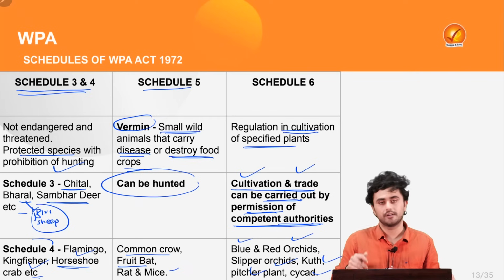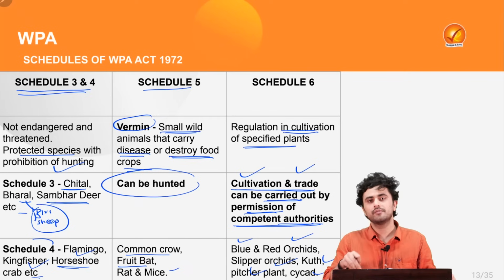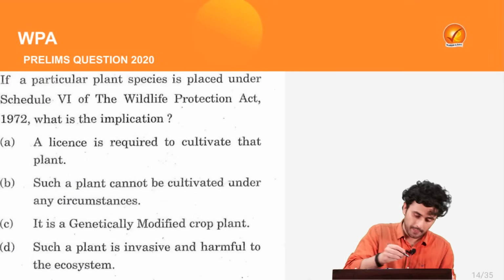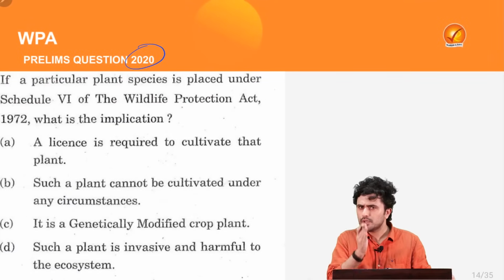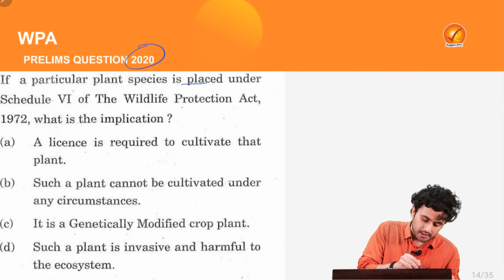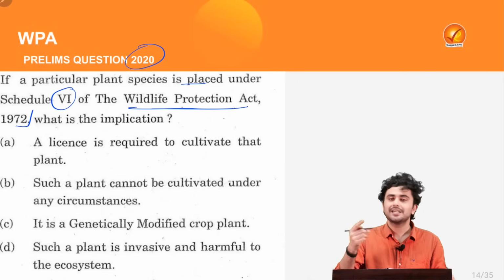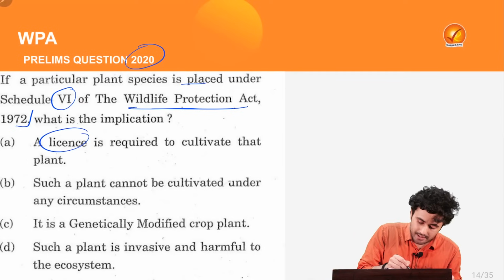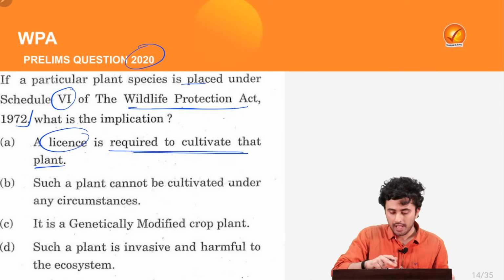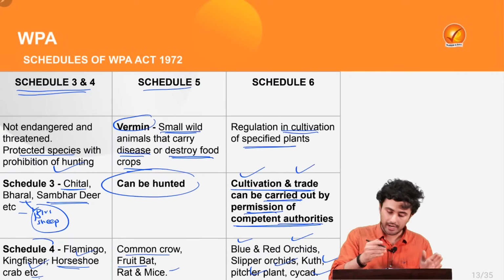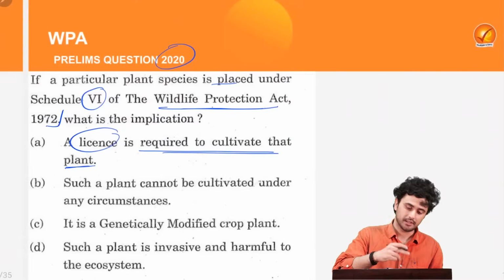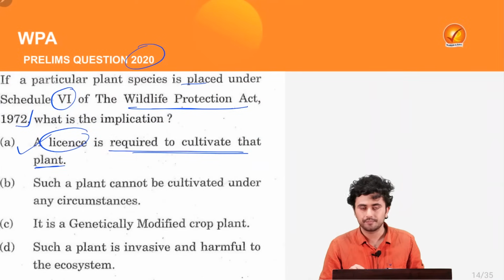Now, with this information, let's try to solve a question which appeared in the prelims 2020. It asks that if a particular plant species is placed under Schedule 6 of the Wildlife Protection Act 1972, what is the implication? The first statement itself says that a license is required to cultivate that plant. As we have seen, cultivation and trade can be carried out by the permission of competent authorities through a licensing system. Thus, option A is the correct answer.